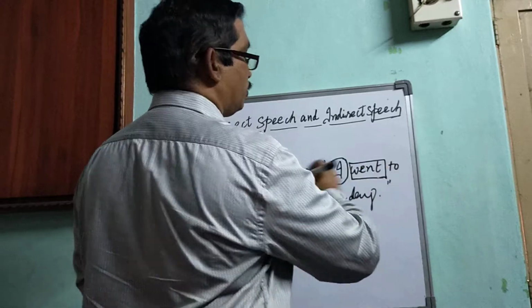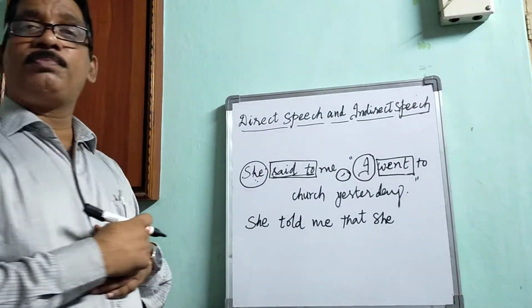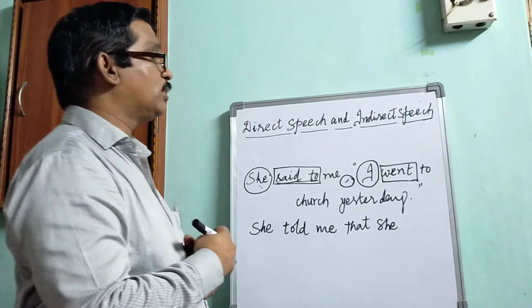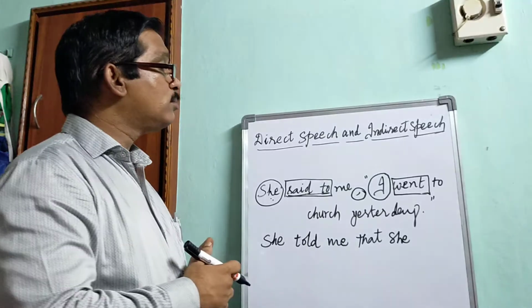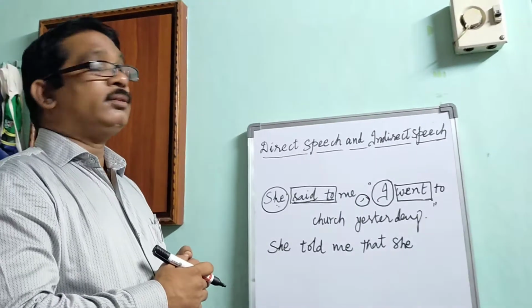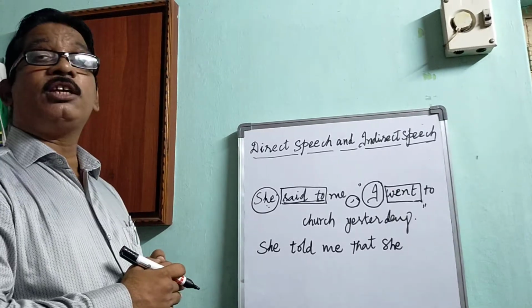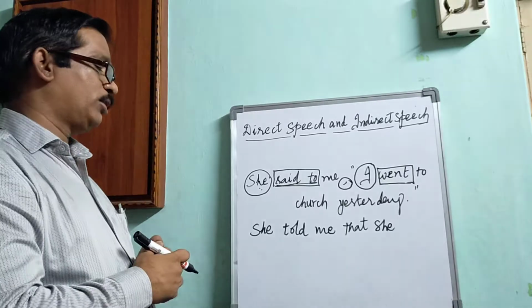The fourth rule is, verb should be changed. Let us know in which tense the verb is. It is in simple past tense. This simple past tense should be changed into past perfect tense while changing into indirect speech.